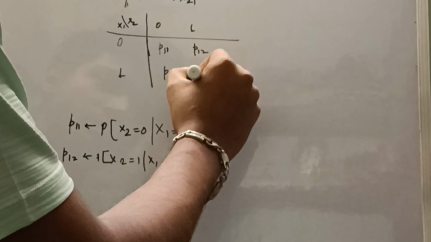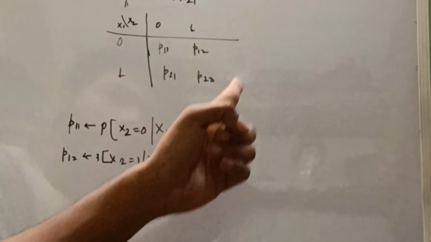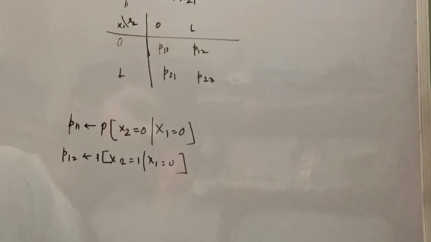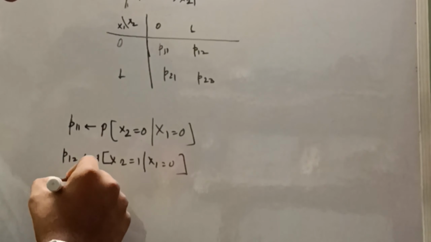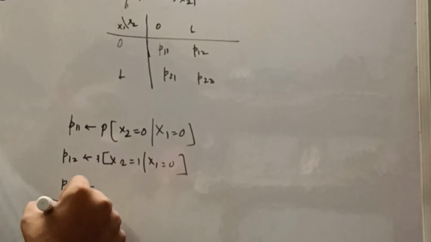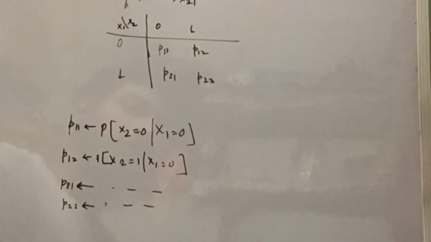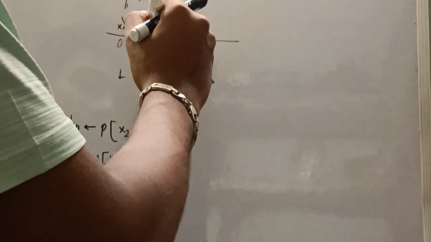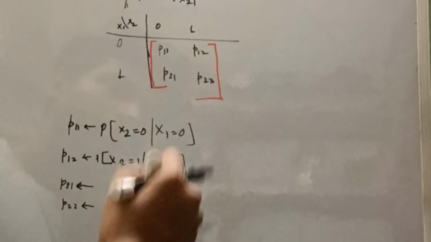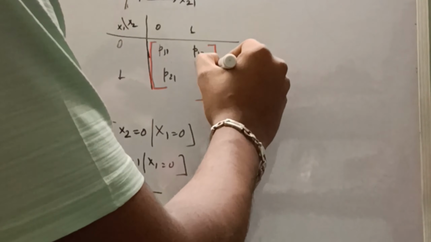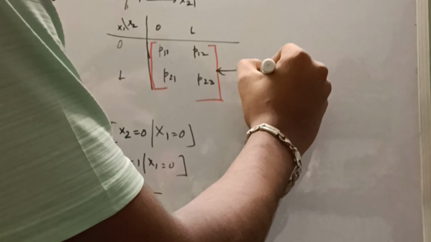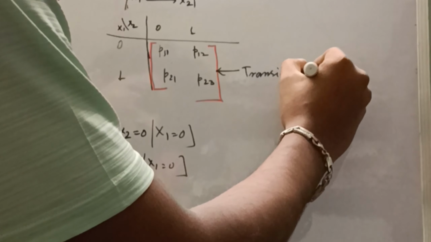Similarly, this is P21, this is P22. So this 2 by 2 table can be thought of as a matrix, and this matrix is called the transition matrix. So this is my transition matrix.